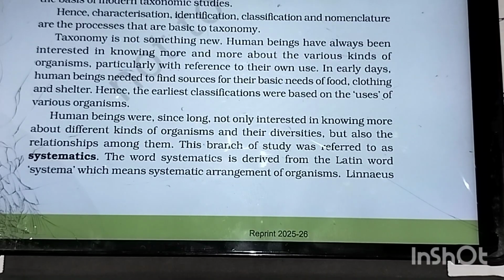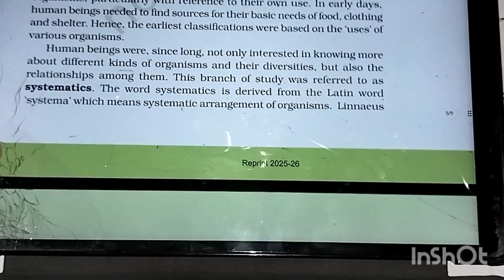The very first basic level of taxonomy we have been using is based on our needs: food, clothing, and shelter.